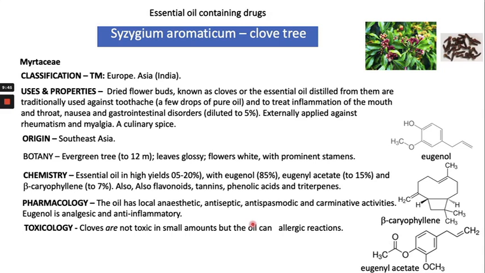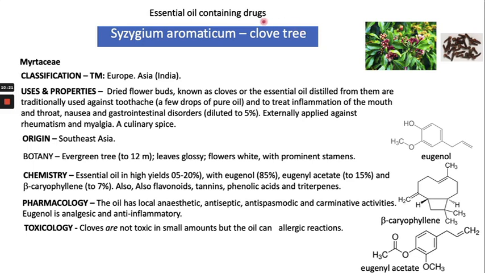Another example is Syzygium aromaticum, which is also called the clove tree. The clove is also used as a spice in curry and biryani. It is from the Myrtaceae family, right? So generally, the dried flower bud is known as the clove, and it is used against toothache and to treat inflammation of the mouth and throat.